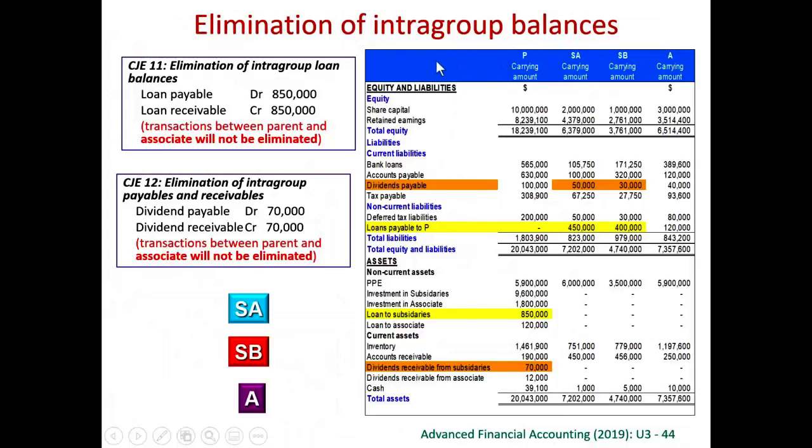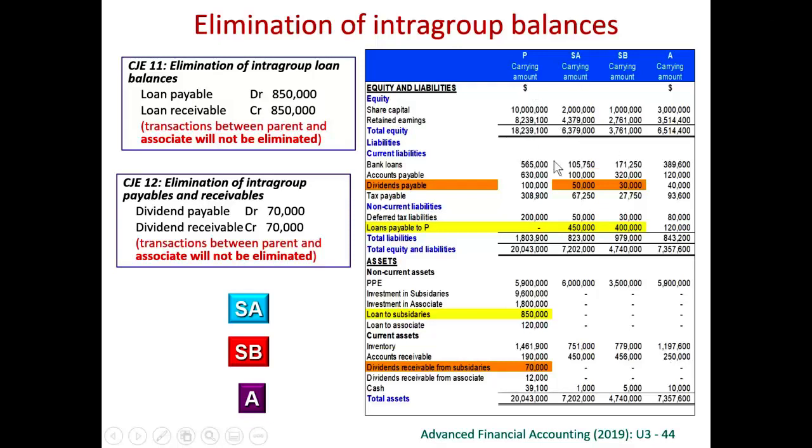We eliminate also intra-group balances. So again, we eliminate only between parent and subsidiary because we are not going to consolidate the associate. Anything of this will not be included in our consolidated financial statements. So therefore, the associate's figures will not be eliminated because we did not include it in our consolidated financial statement anyway.